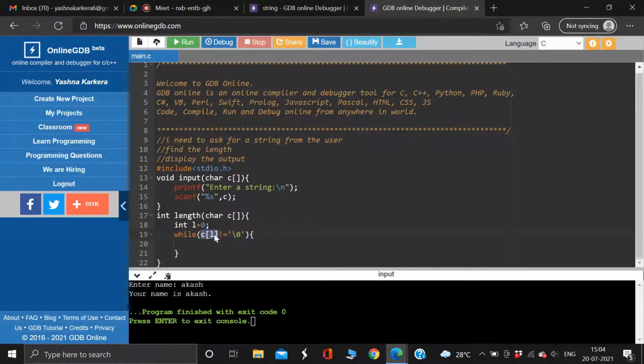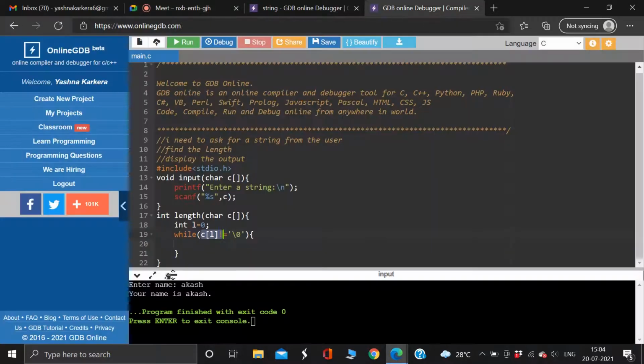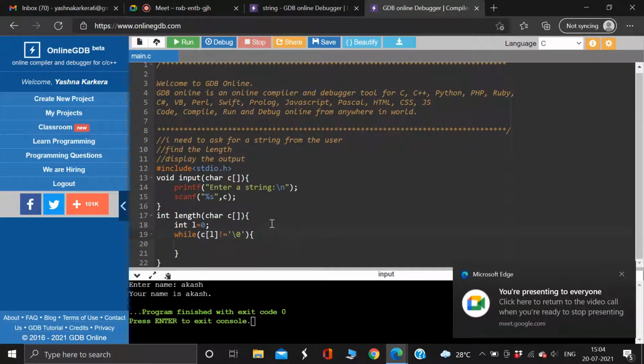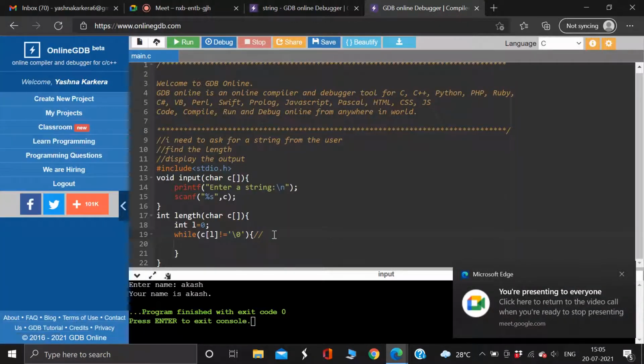C of 0. Very good, Karthik. So it is C of 0, which is the first element. Do you agree? Everyone is agreeing. So C of 0 is the first element, right?